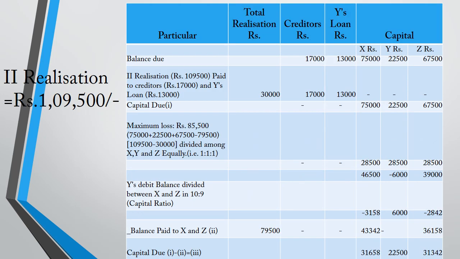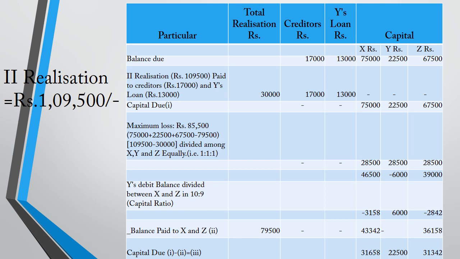So this is the second realization. We have the amount 1,09,500. For the balance due, creditors 17,000, Y's loan 13,000, then the partners' capital accounts are there. First we have to pay the creditors' due 17,000. We have sufficient money, 1,09,500, so we easily pay the creditors first.